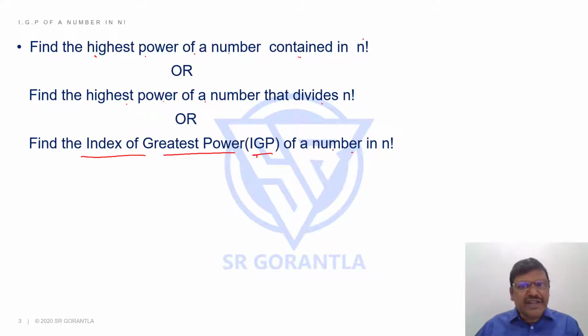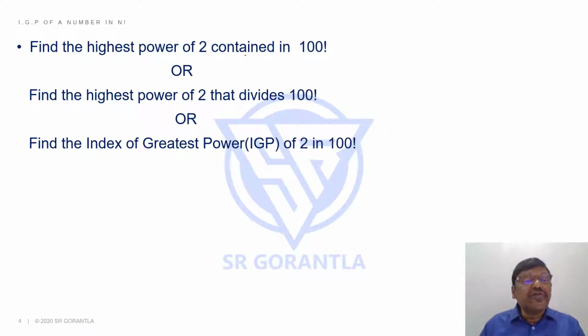See, all these three mean the same. Let me explain this with an example. If I convert it into a question, this is how it will be: find the highest power of 2 contained in 100 factorial, or find the highest power of 2 that divides 100 factorial, or the index of greatest power of 2 in 100 factorial. All three are one and the same, students.